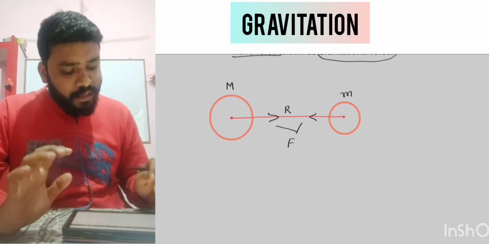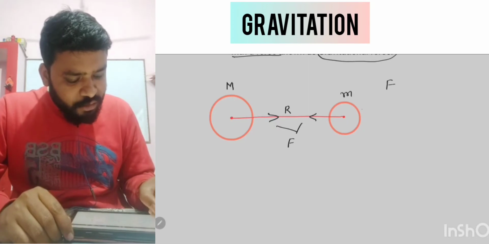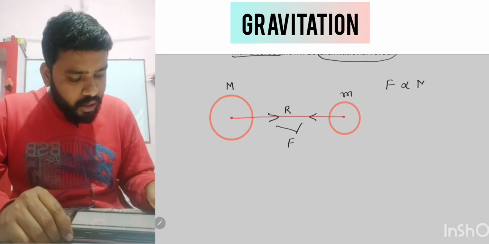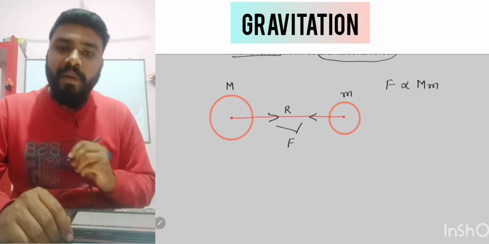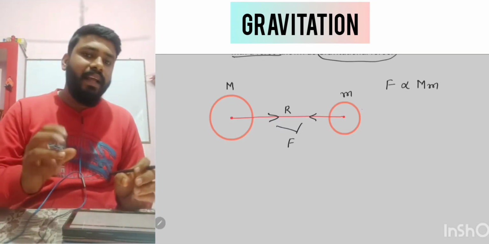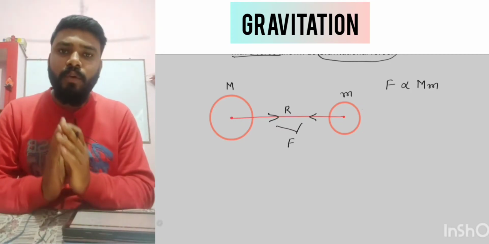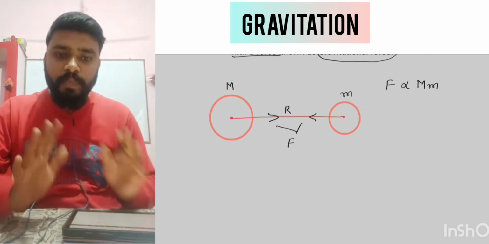The first factor is that the force between these two bodies is directly proportional to the product of their masses. If you multiply their masses, that product is directly proportional to the force acting between them.